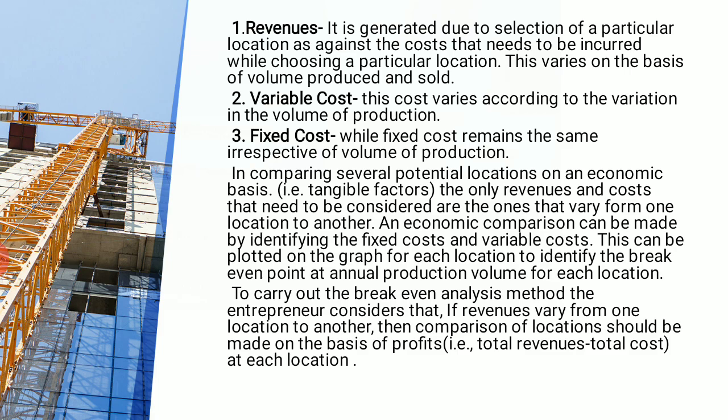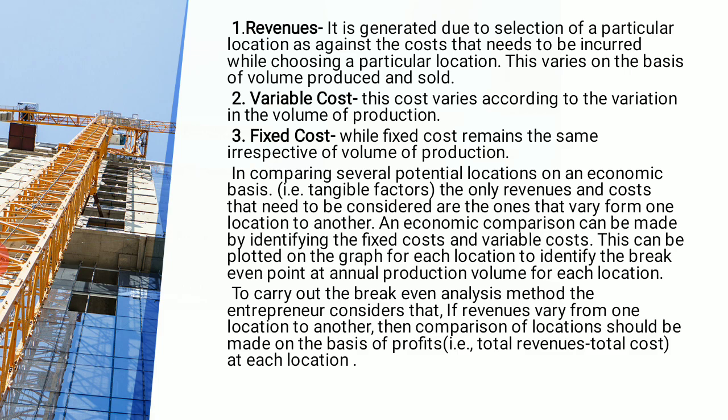Revenue is the money generated out of the sales. Once you produce something, once you incur the cost, and the cost is removed from the revenues, then whatever you earn is said to be your profit, and that gives you the actual idea of which location is best for us. So that is said to be the revenues.